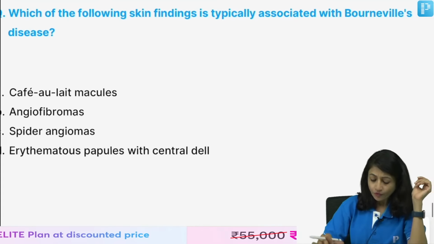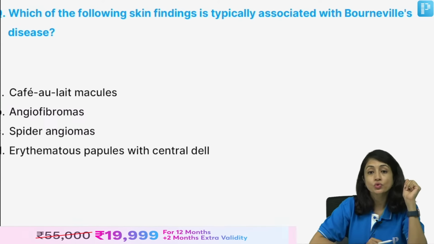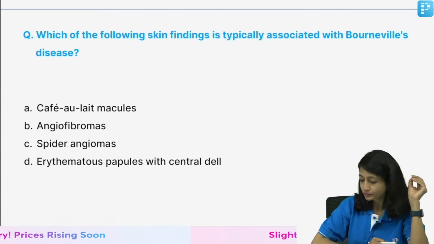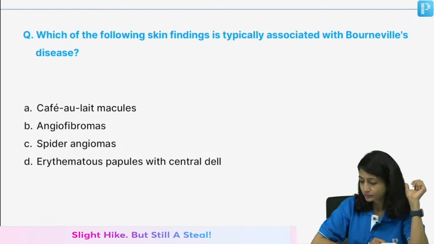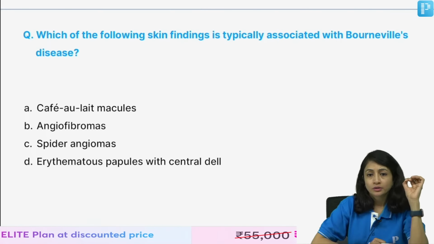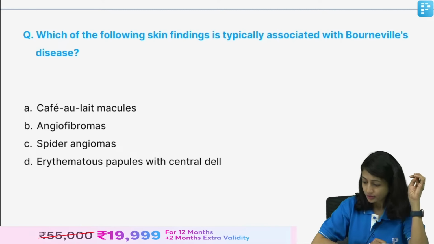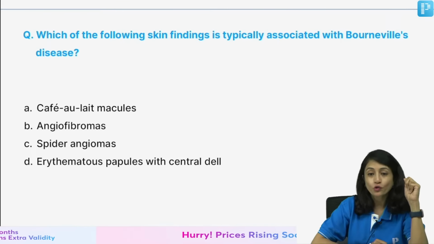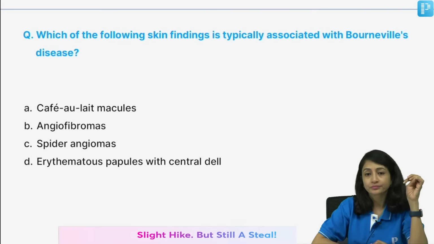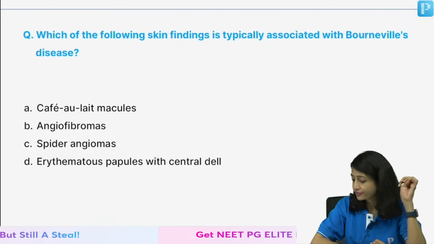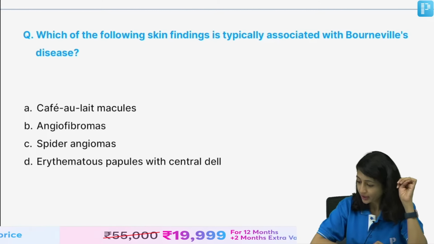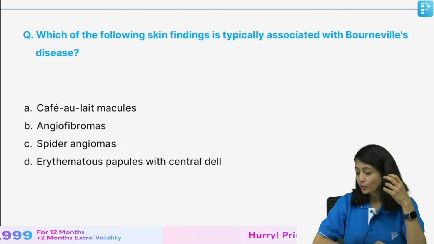Okay. Which of the following skin findings is typically associated with Bourneville's disease? So, for this we also need to know what Bourneville's disease is. We are about to finish the class, I think another 10-15 minutes. Okay, A, B, D, everything is coming on. So, what is Bourneville's disease?